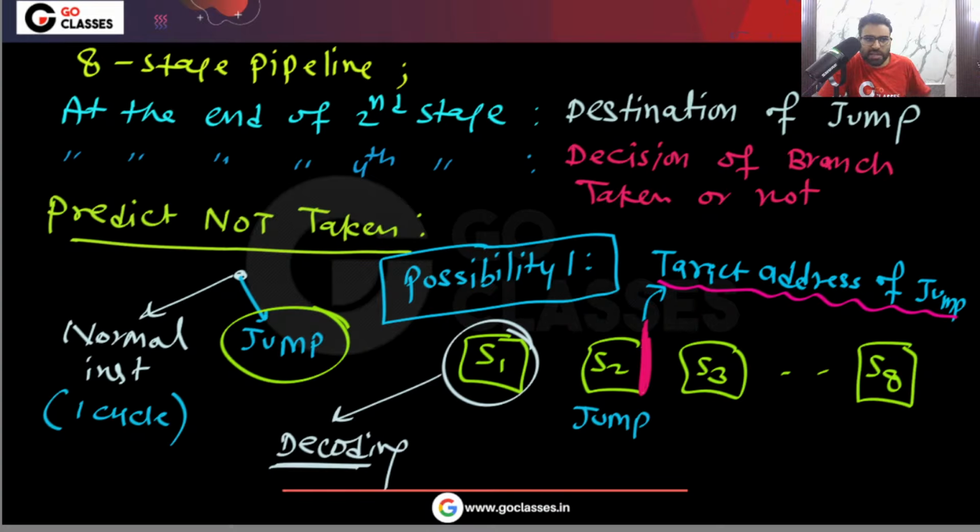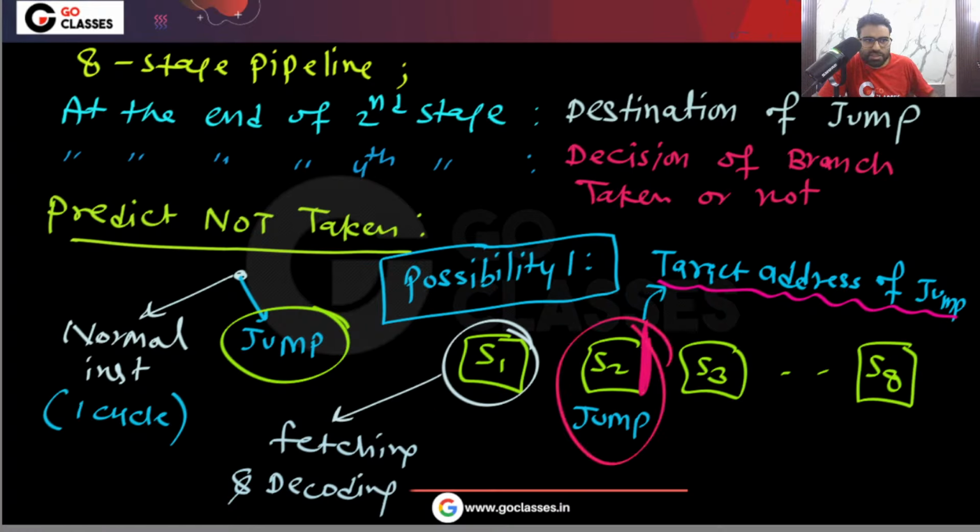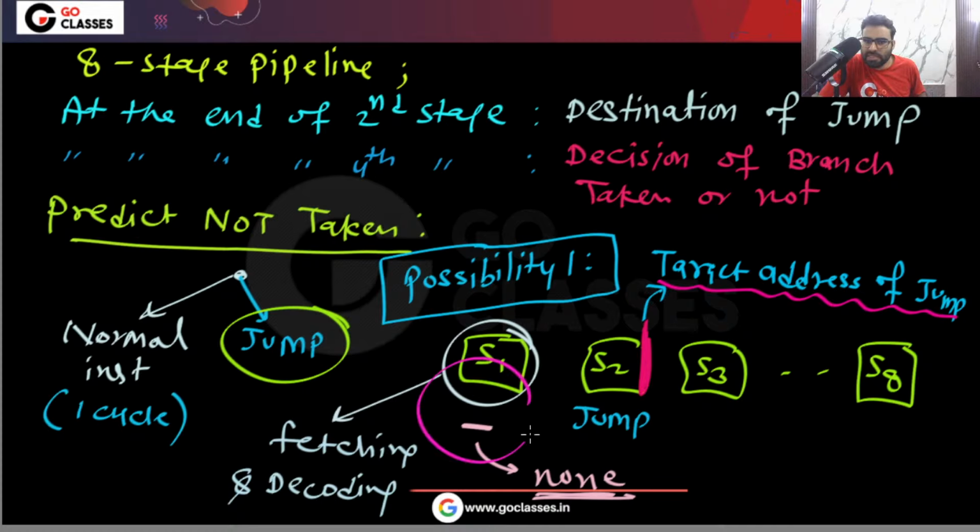In this stage, you are fetching the instruction from the instruction memory and you are decoding also. In this situation, when the jump instruction goes to stage 2, there will be no instruction here, none. So in this possibility 1, you can notice we are getting one stall. Yes or no? Basically one cycle is wasted.